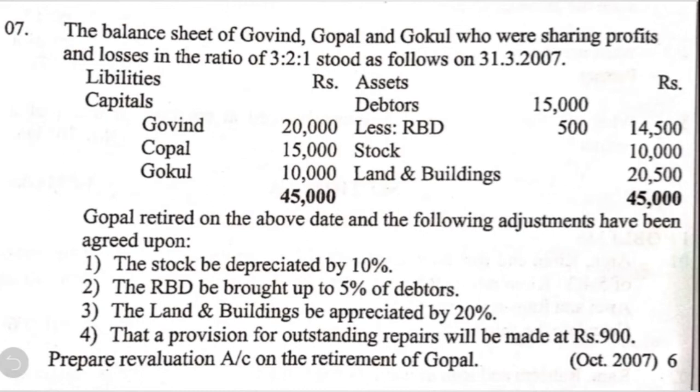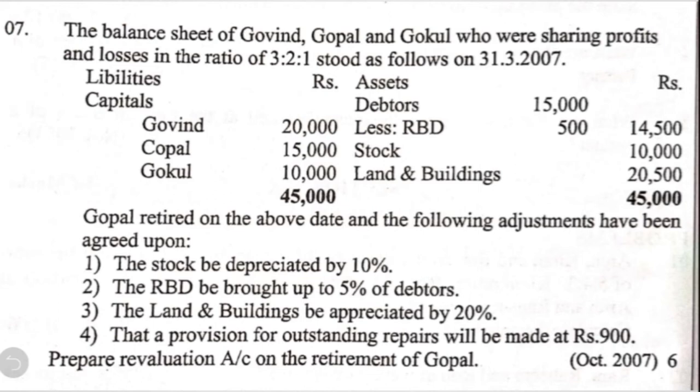Then Gopal retired on the above date and the following adjustments have been agreed upon. The first adjustment says stock to be depreciated by 10%. Then RBD to be brought up to 5% of debtors. Third, the land and buildings to be appreciated by 20%, and a provision for outstanding repairs will be made at 900. Prepare the revaluation account on the retirement of Gopal.